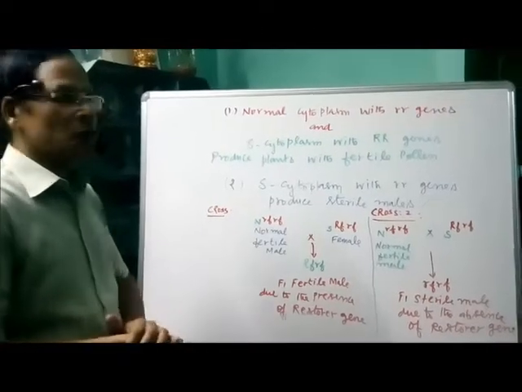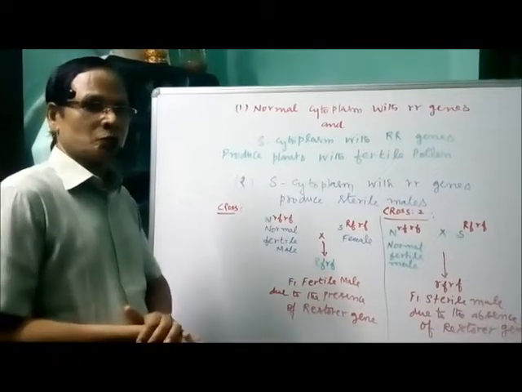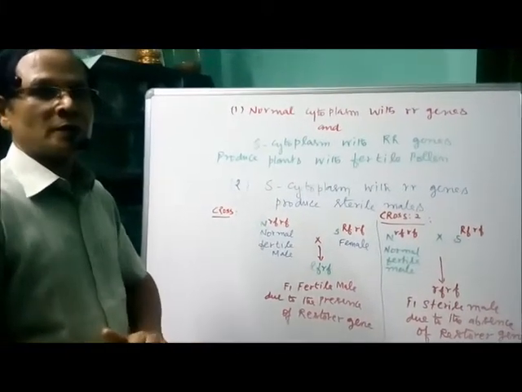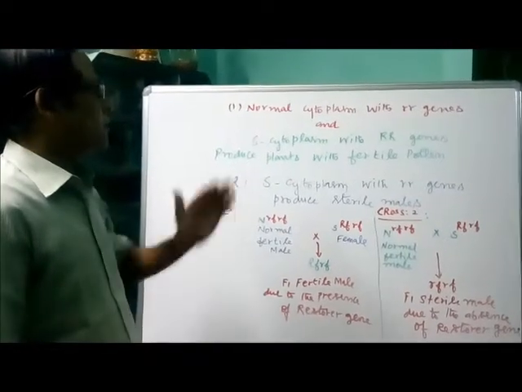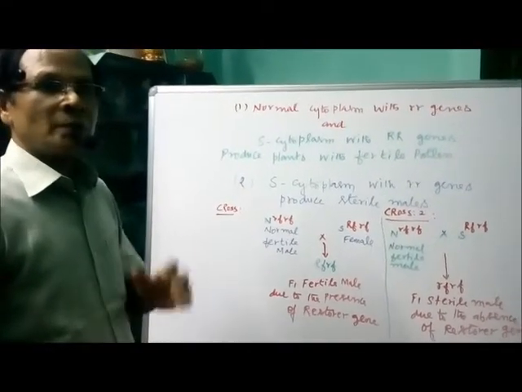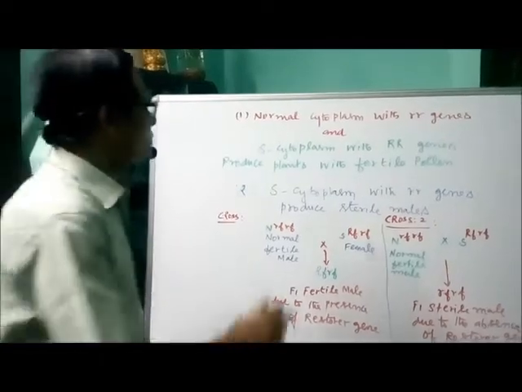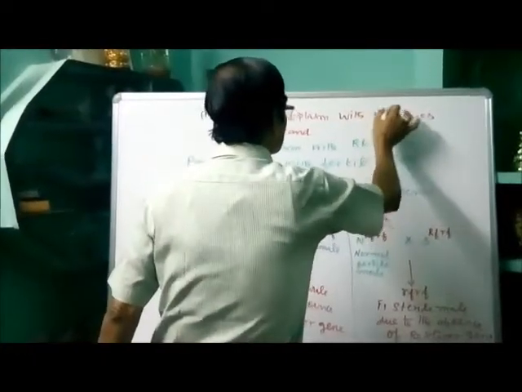Now, we have to go for the explanation related to the role of restorer fertility genes. Now, RR genes. Now, a plant with a normal cytoplasm with RR genes, that is recessive.